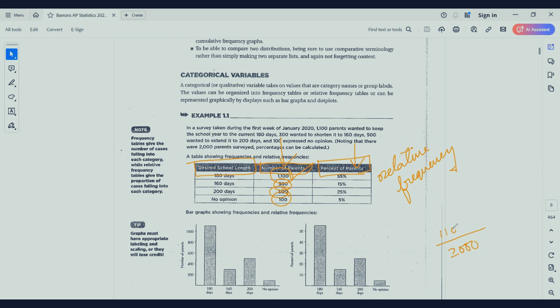So 1100 over 2000 would be 55 percent. Similarly, 100 out of 2000 would be 5 percent. So you can clearly see that this table has been obtained from this table. So this is a relative frequency table, and this is a frequency table. Okay.